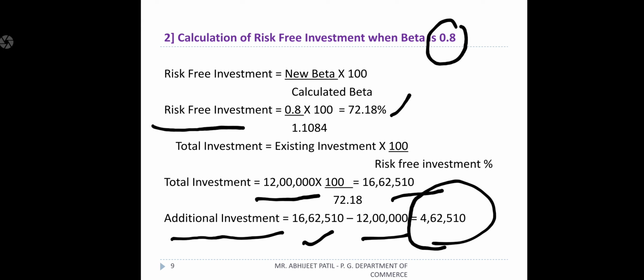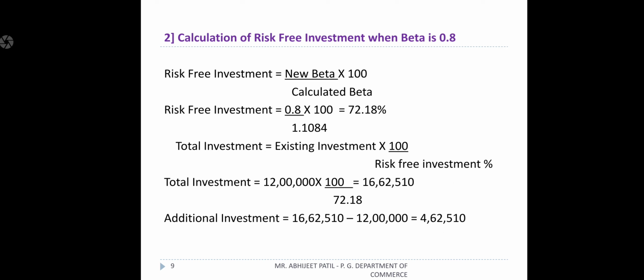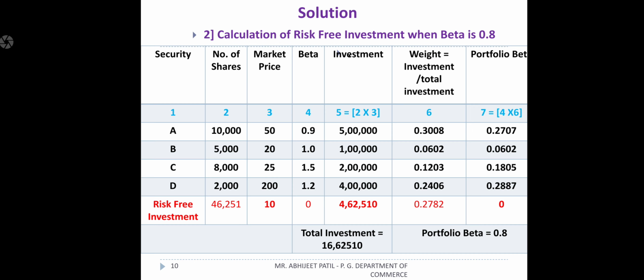that is 4,62,510. To check whether this amount is correct or not, we are going to make the calculation of beta again. When we calculate the portfolio beta, it should come as 0.8. Okay, the same table we can do as we did with the earlier securities column. See the securities, number of shares, market price, beta, investment, also the same. But after adding these things, we can add one more column here that has to be considered, that is risk-free investment, because we want to change the beta to 0.8. So first we should find out this amount.